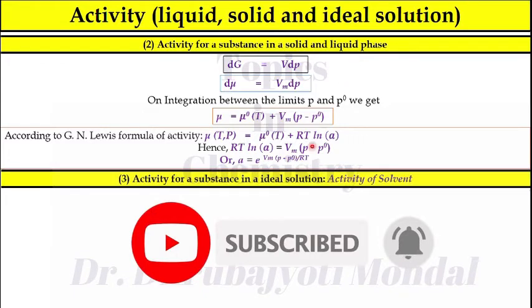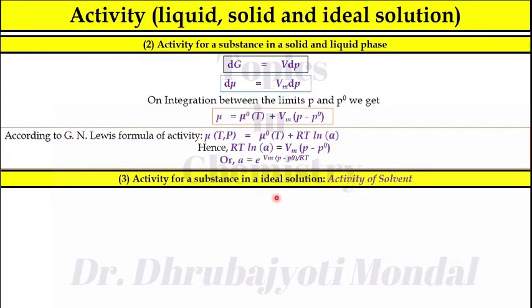Now consider activity for a substance in ideal solution. You know that a solution means it is composed of solvent and solute. So first we'll discuss activity of solvent.